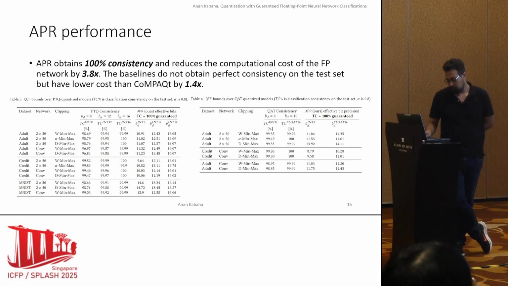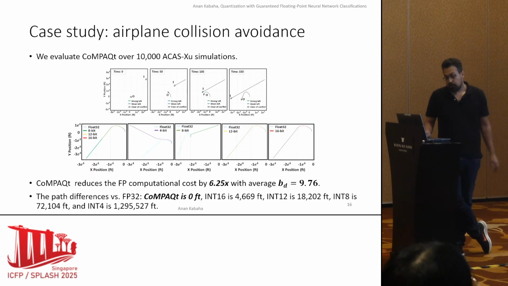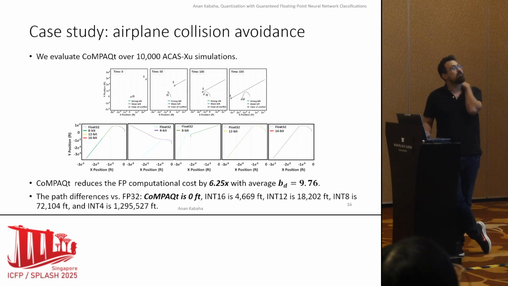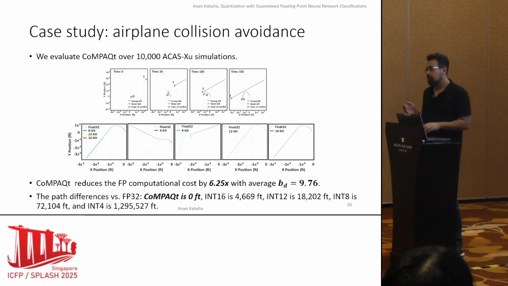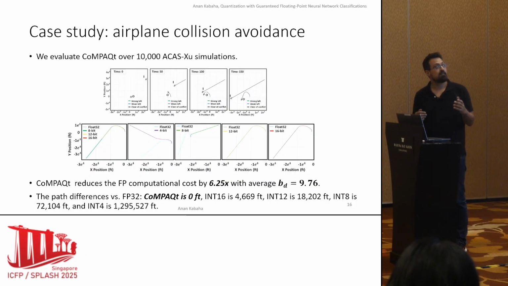And here we show a case study over a system of airplane collision avoidance. We run an ACAS-Xu simulation. In this simulation, we have two airplanes, O and I. O has a neural network in it for navigation, and the idea is to navigate to avoid collision with airplane I.